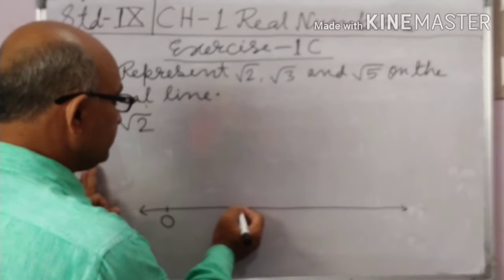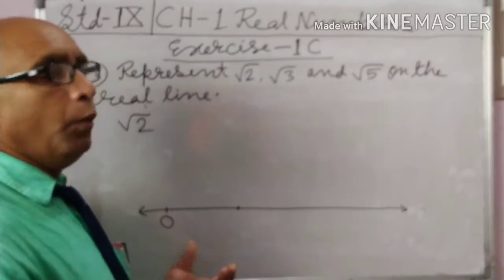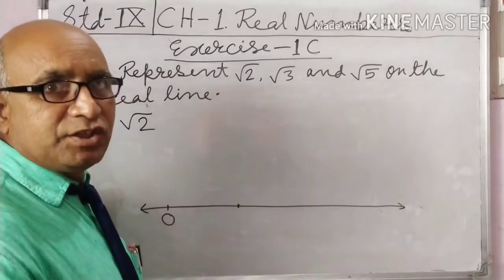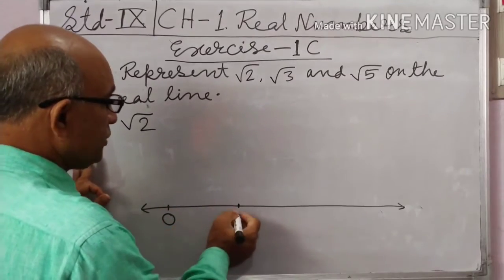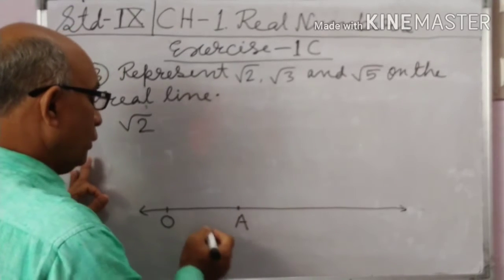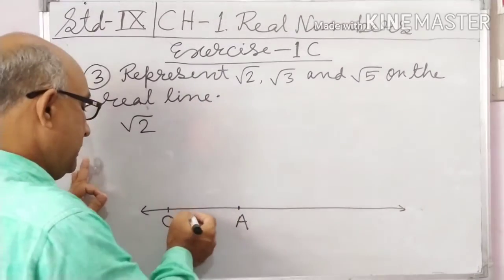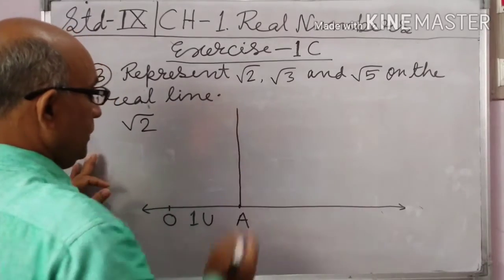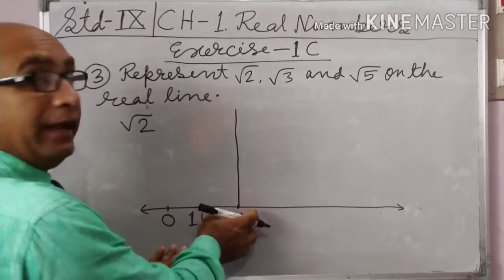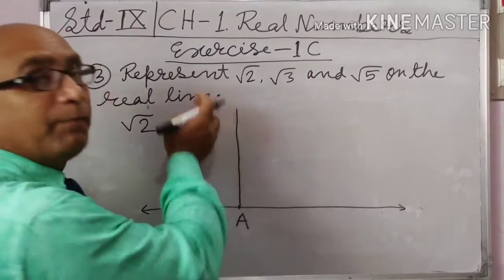So take 1 unit, with 1 inch, 2 cm, 3 cm, such as. So O here is 0, and the name of this point is A. The distance OA means 1 unit. Similarly, at point A, draw a perpendicular.